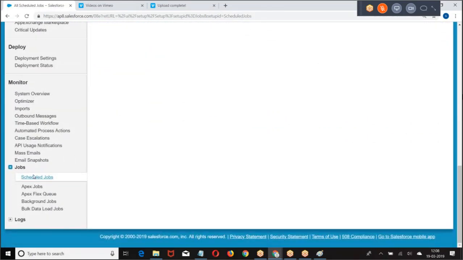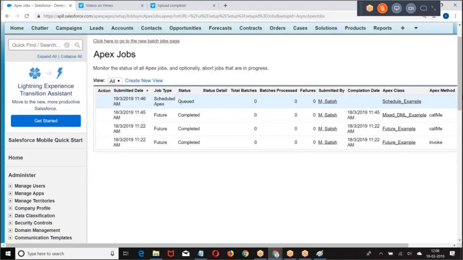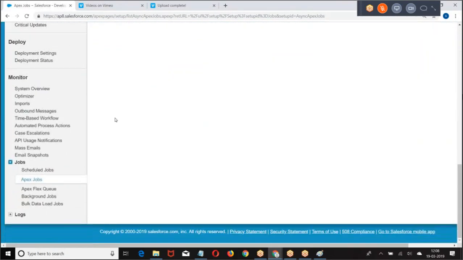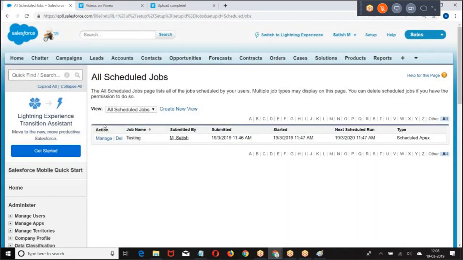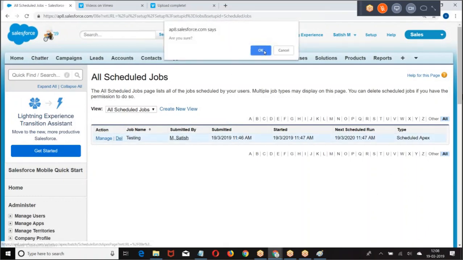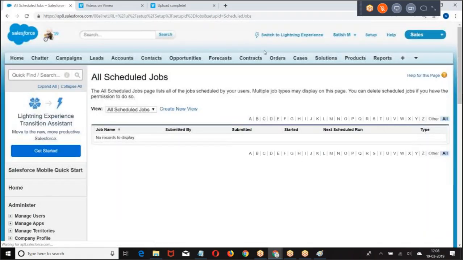So let us see Apex Jobs. I gave very small logic, still the job is pending. No, because it's a trial version. Maybe it's taking more time, but if you go to the commercial version, it will be invoked immediately.